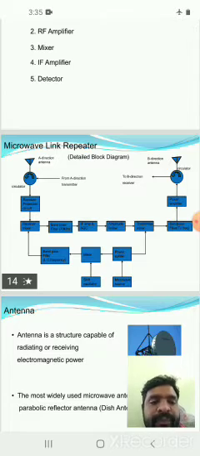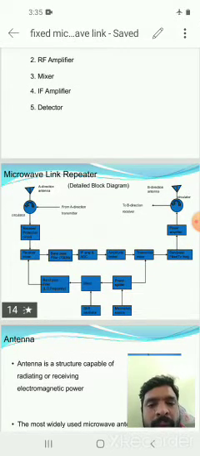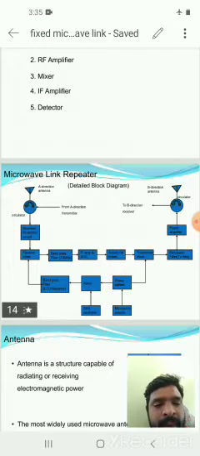The microwave repeater contains a directional antenna as the receiving antenna, circulator, receiver protection circuit, receiver mixer, band pass filter, IF amplifier and AGC, amplitude limiters, transmitter mixer, band pass filter, microwave source, power splitters, shift oscillator, mixer, band pass filter, power amplifier, again a circulator, and the transmitting antenna.